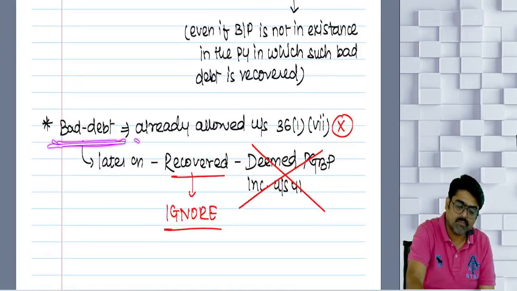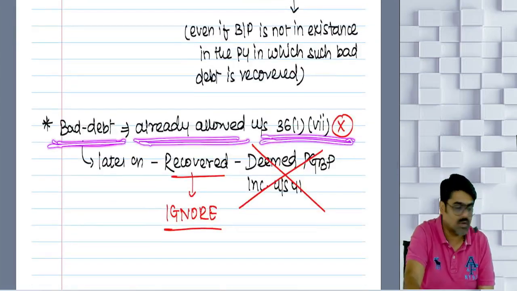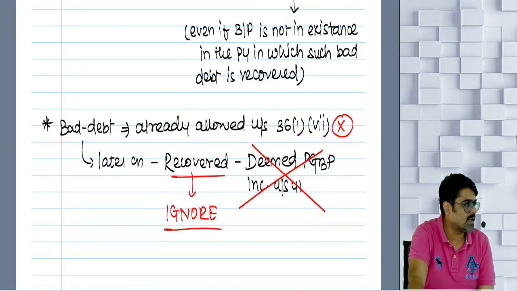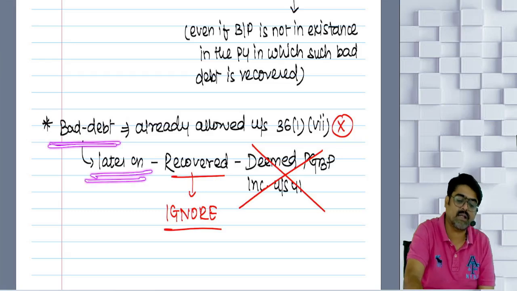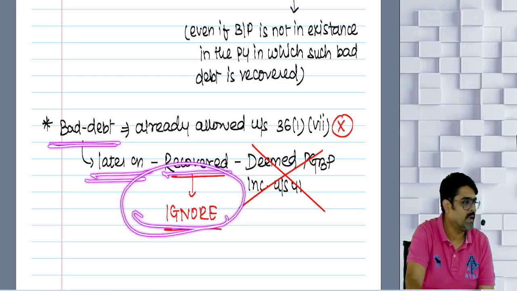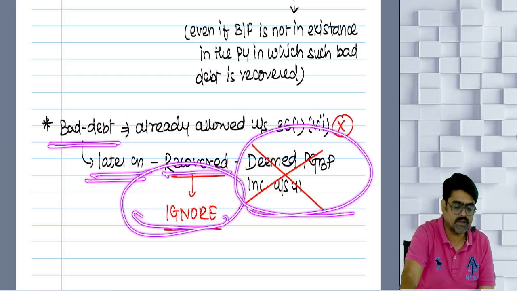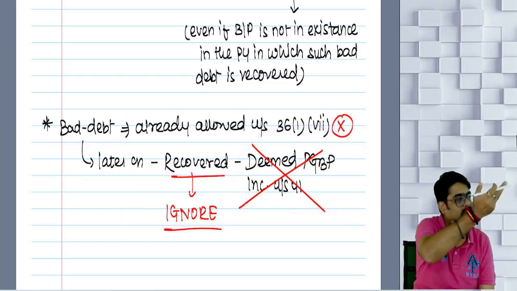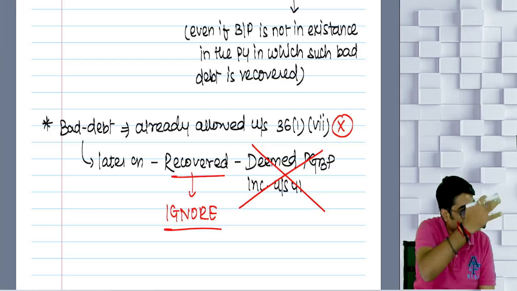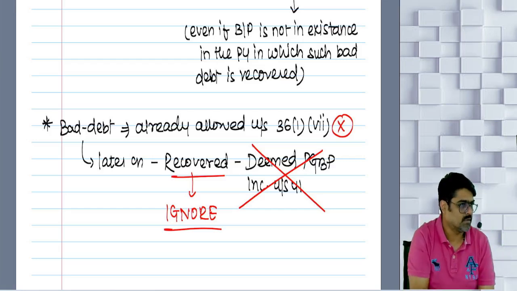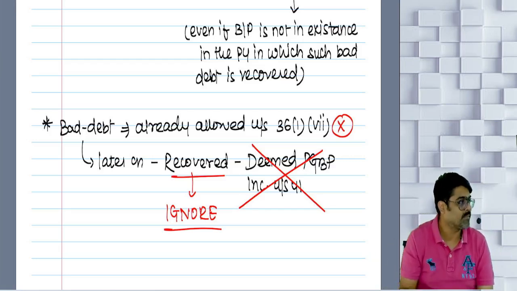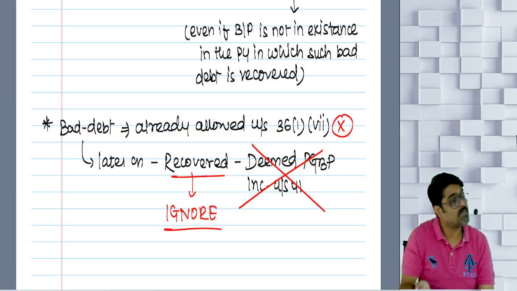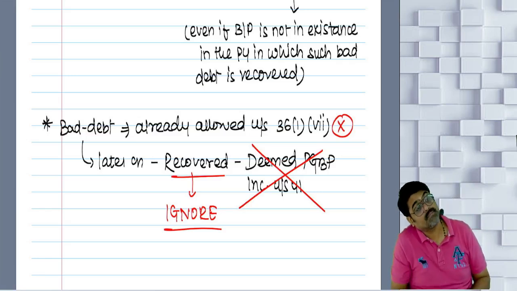If earlier the bad debts were not allowed as a deduction, and this bad debt or any part of it is later recovered, it will be ignored and will not be taxable as deemed PGBP income, because it was already taxed earlier as your income. From there it was not allowed as a deduction. So there is no need to charge it again as deemed PGBP income. If you do it, it will be taxed for the second time. Understood?